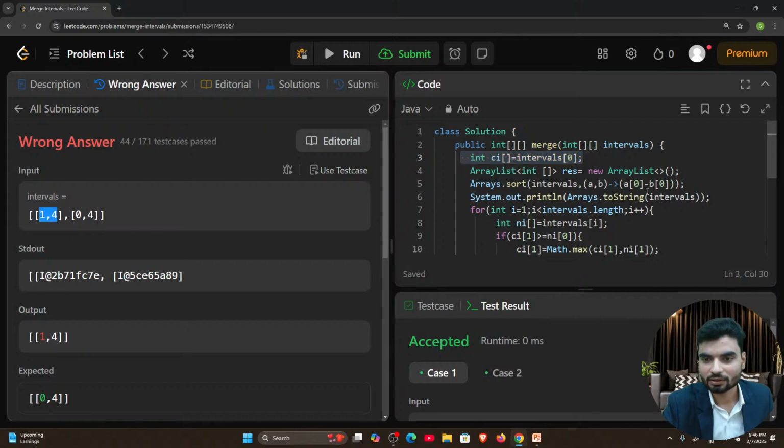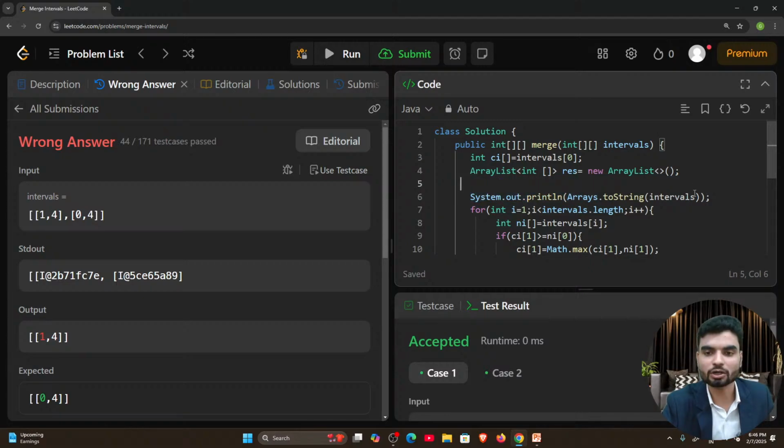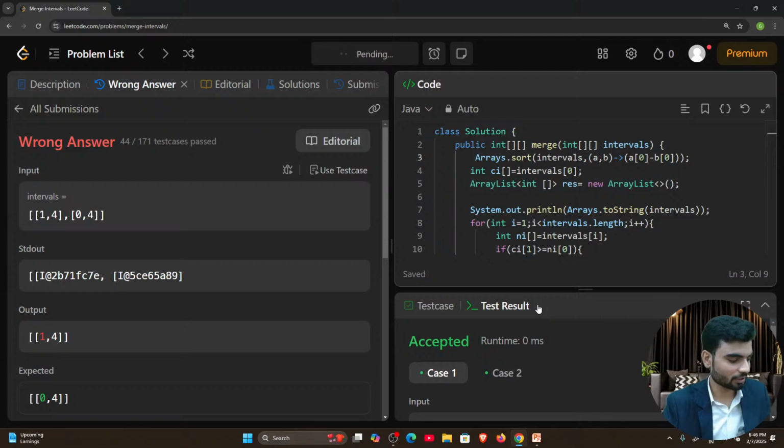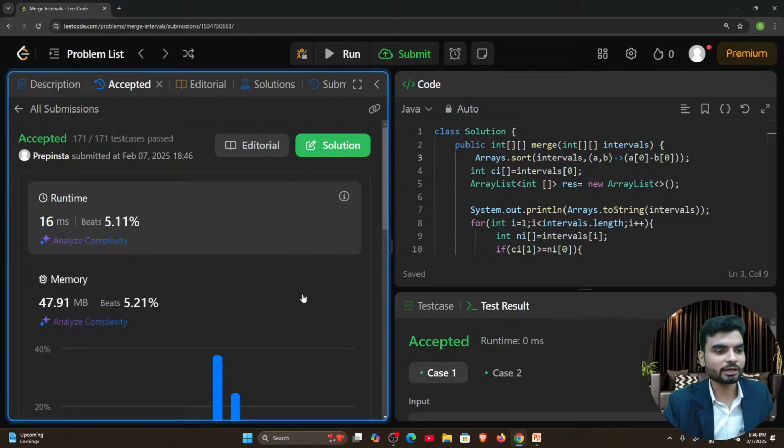No, I understood. So now what we have to do is sort it at the top, not here. Okay? We have to sort it at the top, because anyhow we were skipping the first value, and that's how we sorted. Now I guess it should work fine. I'm reading the comments. You got it?